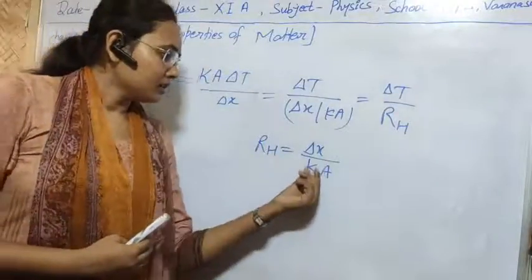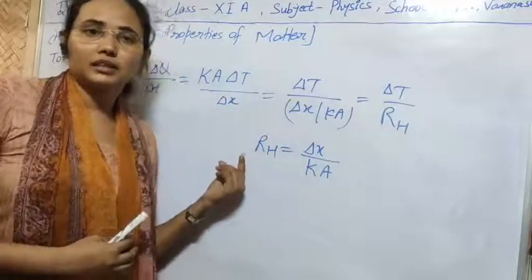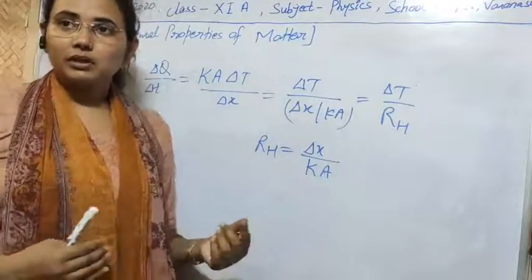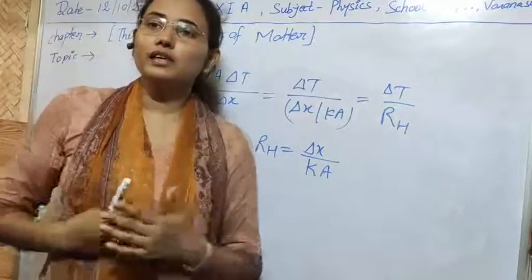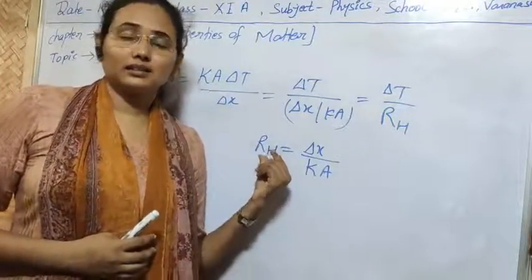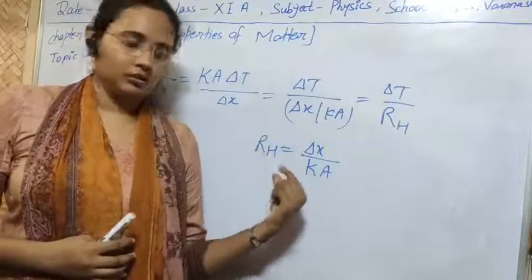Similarly, if the thermal resistance is greater, then the thermal conductivity will be smaller, because there is less conduction of heat, as the heat energy is used to overcome the resistance of the molecules.